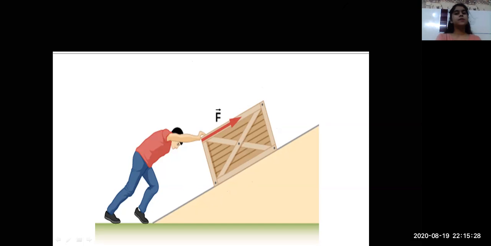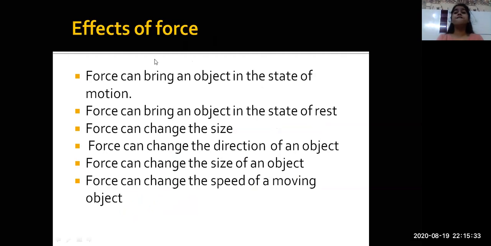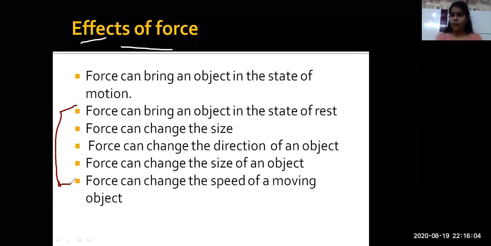Assuming and hoping that this is clear to you, let's move on to the effects of the force, everyone. Effects of the force is very, very important. Why? Listen. Effect of force, मतलब result क्या है force का? Force क्या कर सकता है? Do not underestimate the power of force, everyone. So what does force do? Any guesses? No, do not say the answer, everyone. Be honest. Do you know?